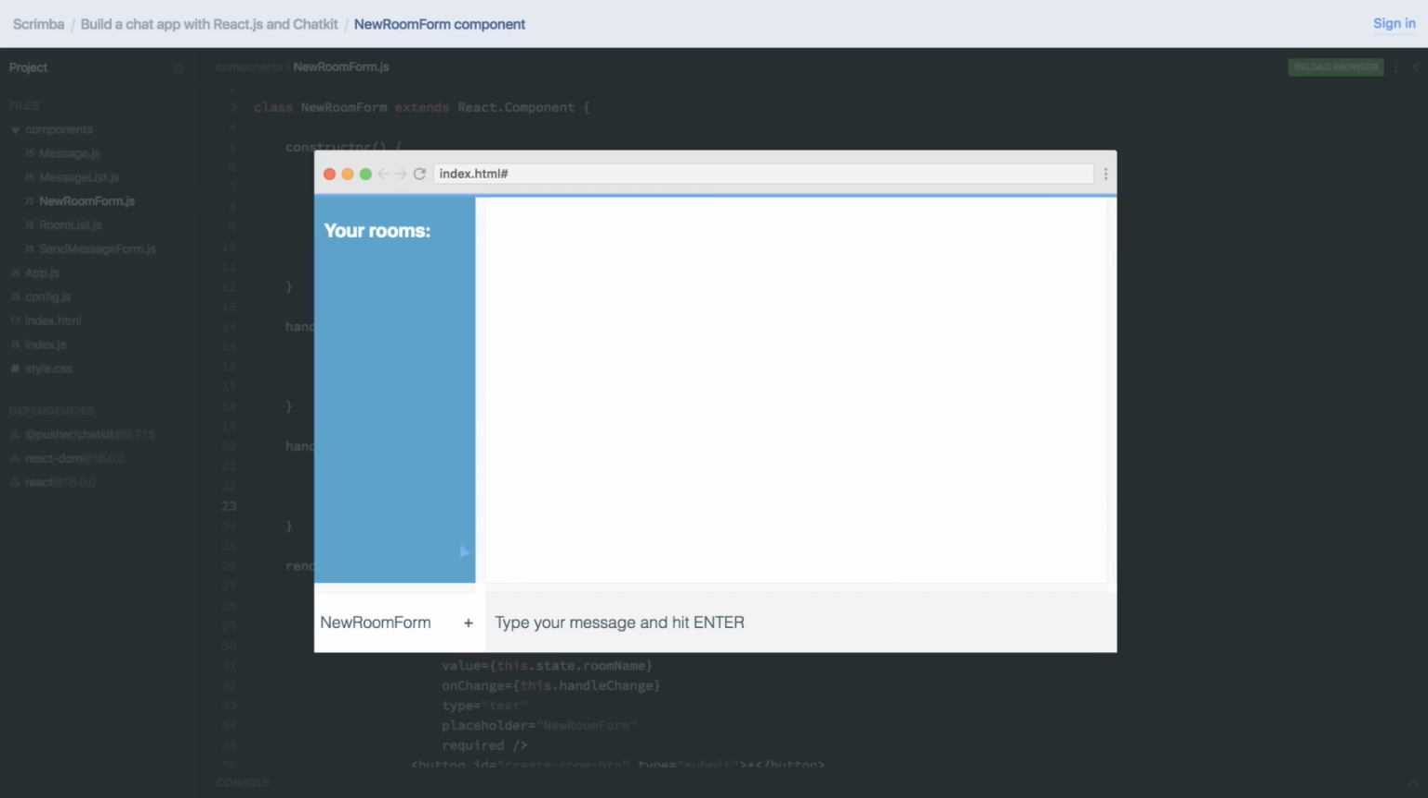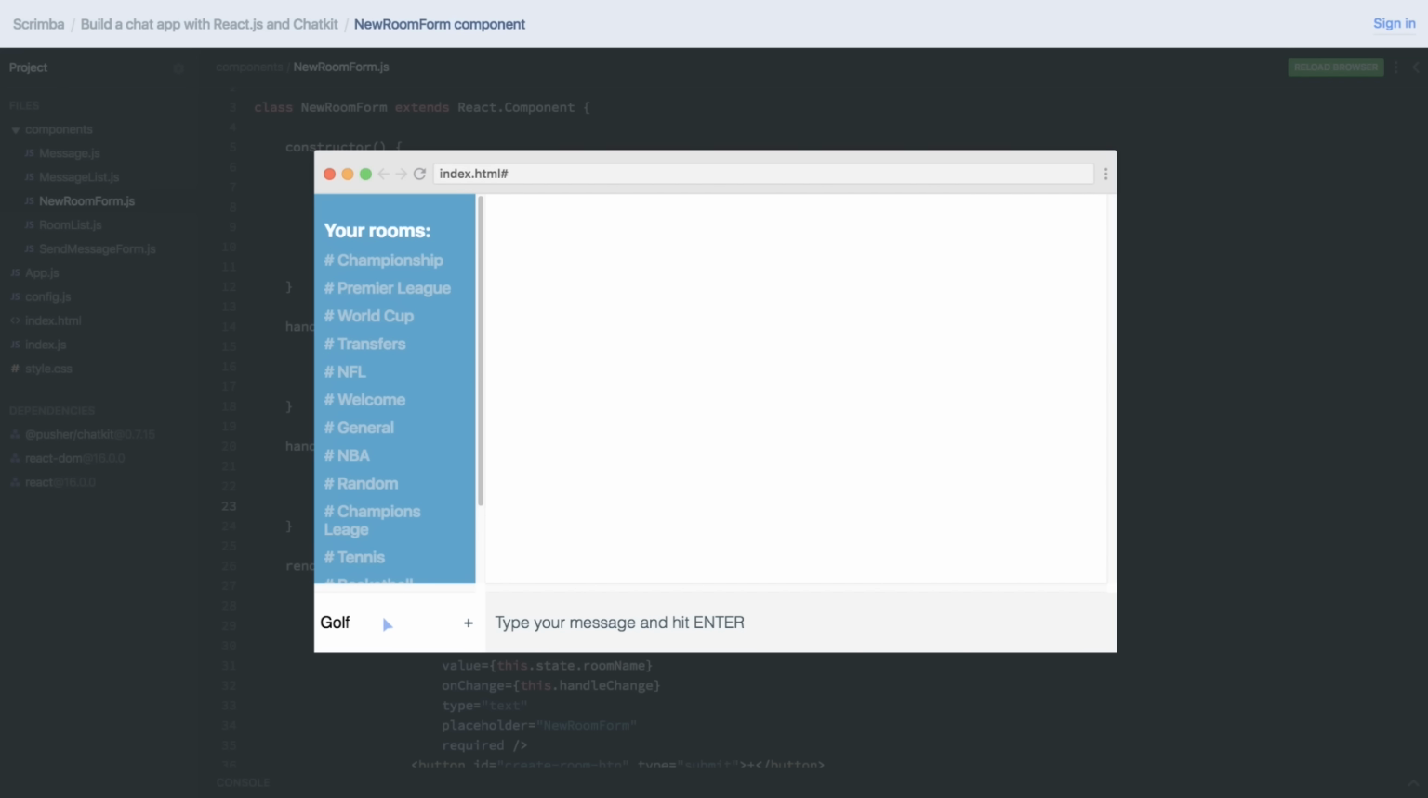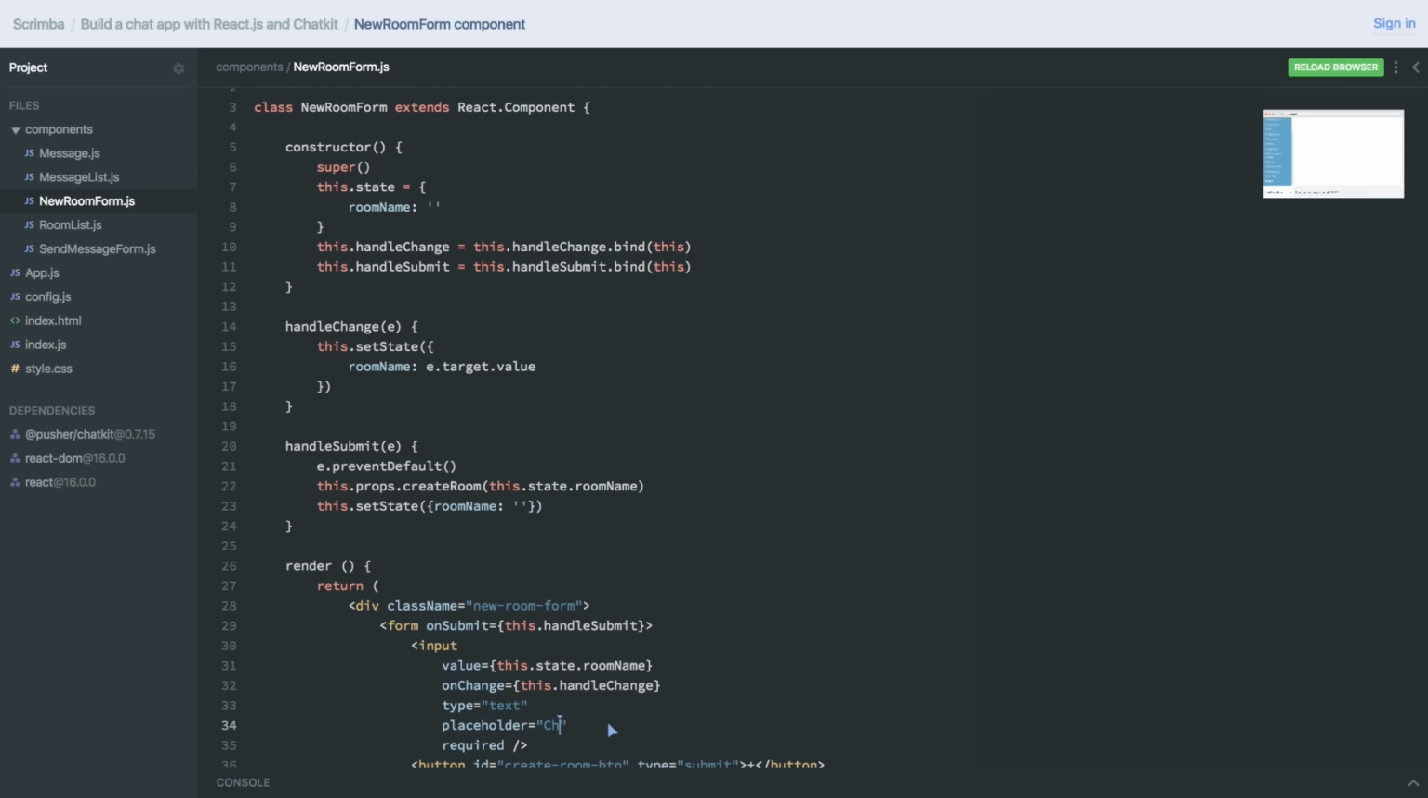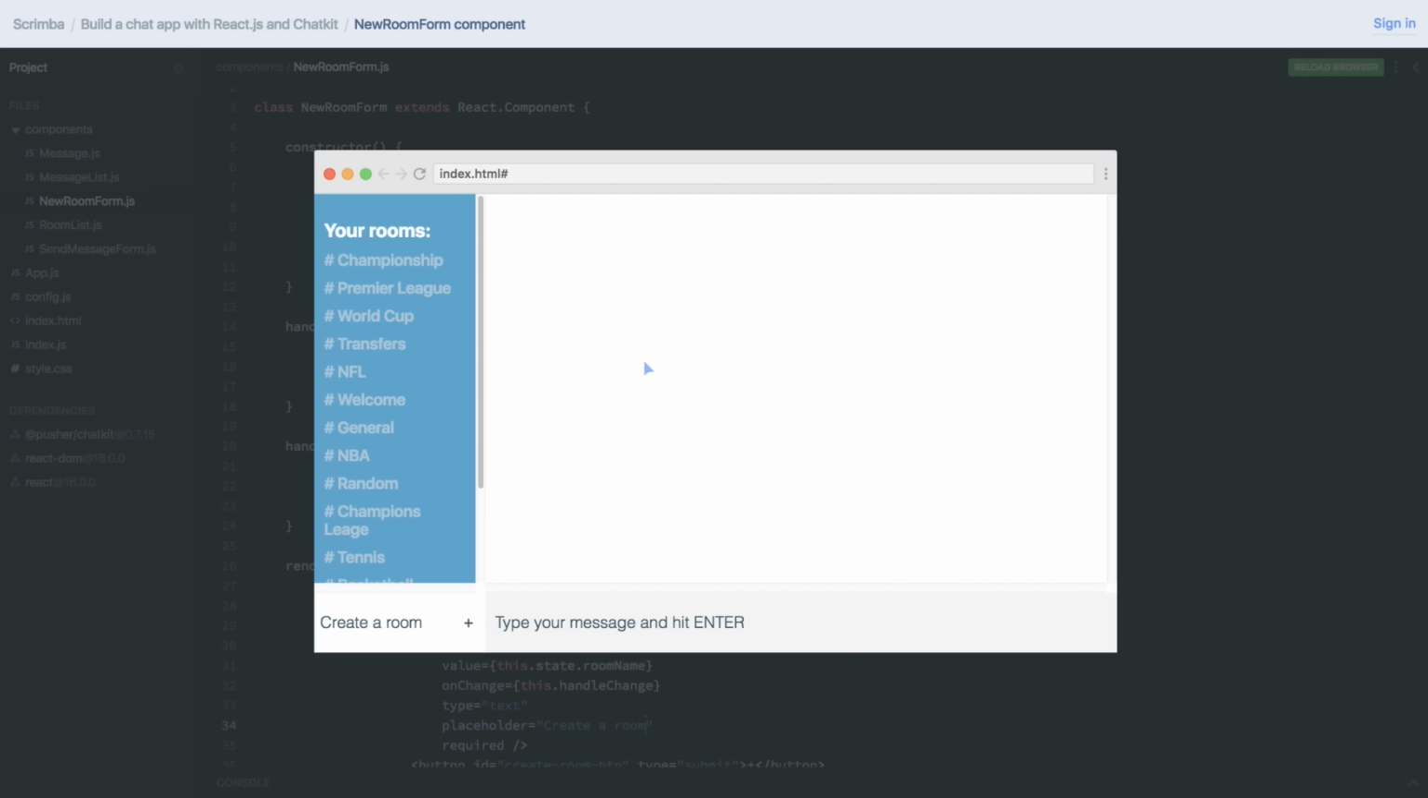So let's try it out. We'll write golf, for example, submit it, and boom, as you can see, there it is, while the new room form has been cleared out. Now, finally, I want to change this to create a room, like that. So now we're almost finished with all the JavaScript of this course. I just think there's one last thing we should do, and that is, before you have joined the room, it should say join a room here, and if we try to input something and try to send a message to the Chatkit API, we'll get an error because we haven't defined which room we're sending that message to.